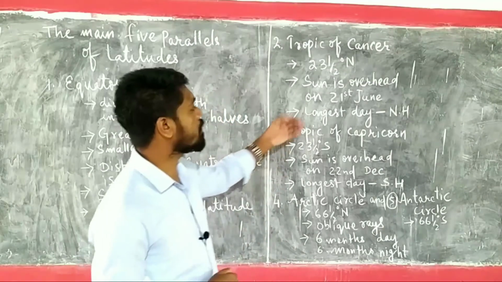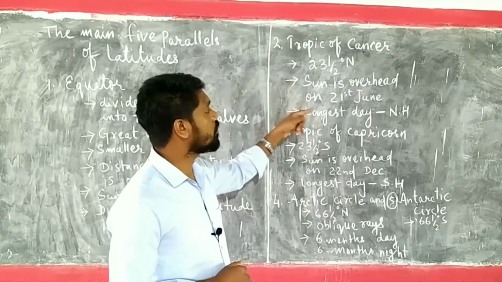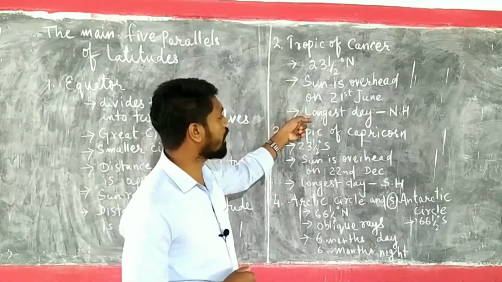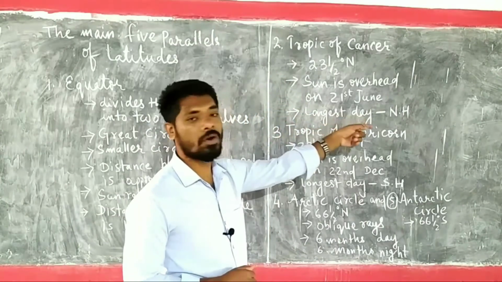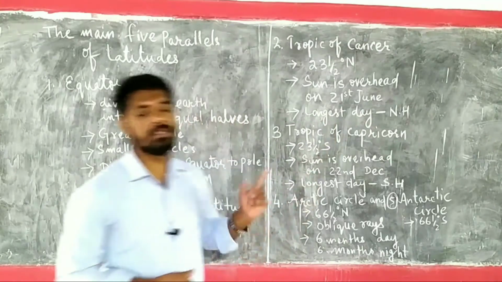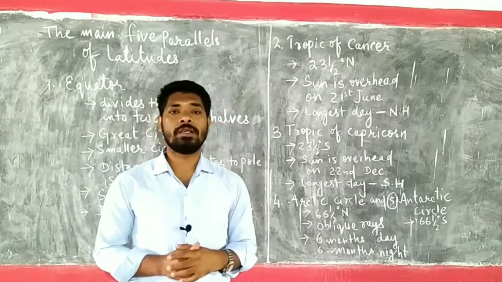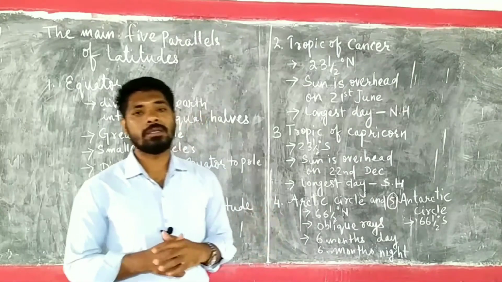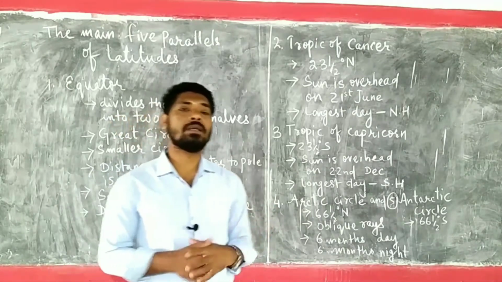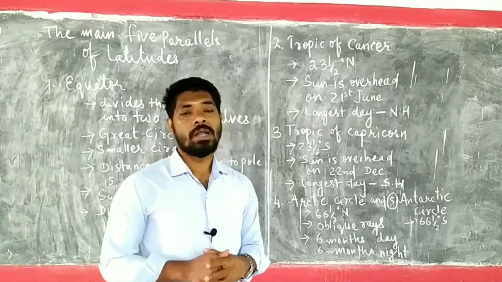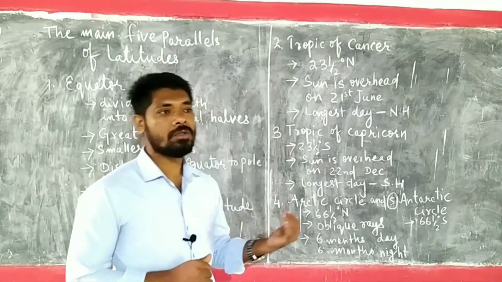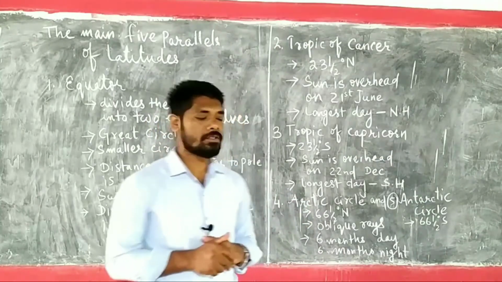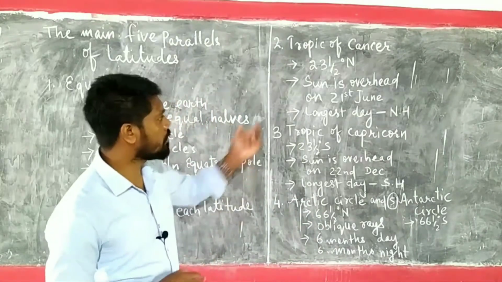Right. So what happens? On 21st June, sun rays will be direct. That's why it will make that day the longest day in the northern hemisphere. Because of this reason, 21st June is known as summer solstice, because it is the longest day. And you might have experienced recently the solar eclipse on 21st or 22nd June, those 2-3 days of dates. Okay. So this is due to this reason.